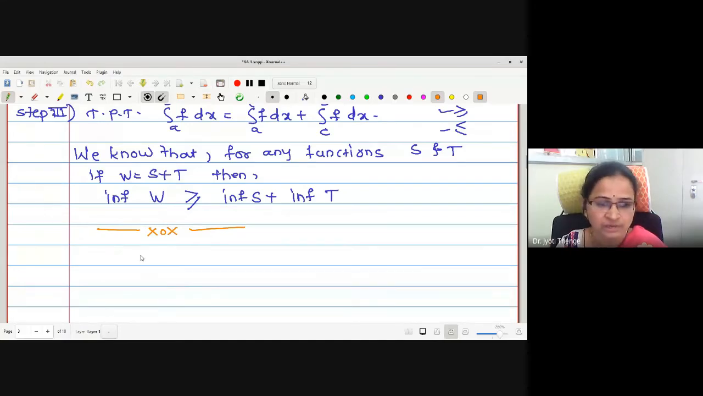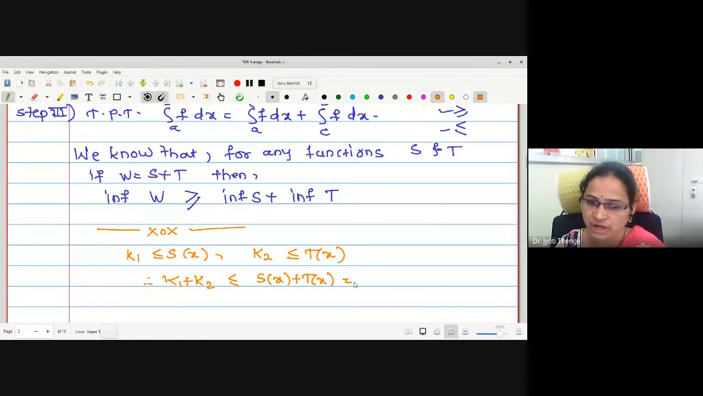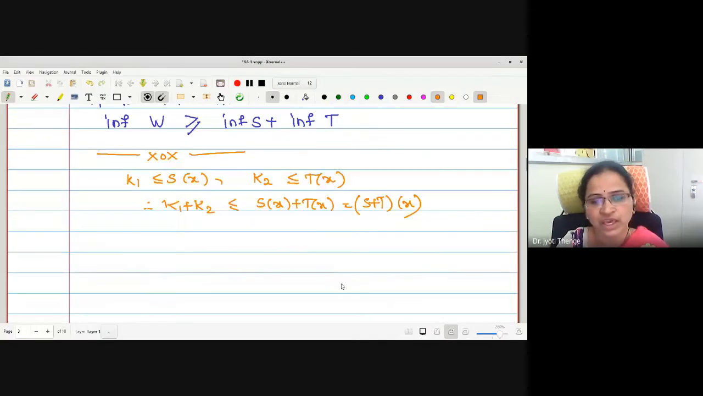S and T. Suppose K1 is the infimum of S, then we can write K1 is less than or equal to S of x. Suppose K2 is the infimum of T, then K2 is less than or equal to T of x. Correct? Therefore, K1 plus K2 is less than or equal to S of x plus T of x, which we can write as (S plus T) operated on x. Therefore, K1 plus K2 is a lower bound for the function S plus T. But we don't know whether it is the greatest lower bound, that is, the infimum.